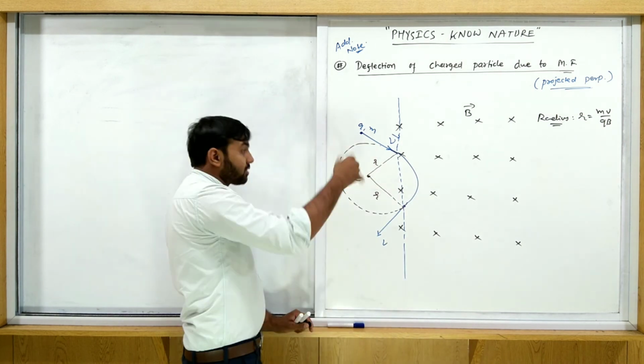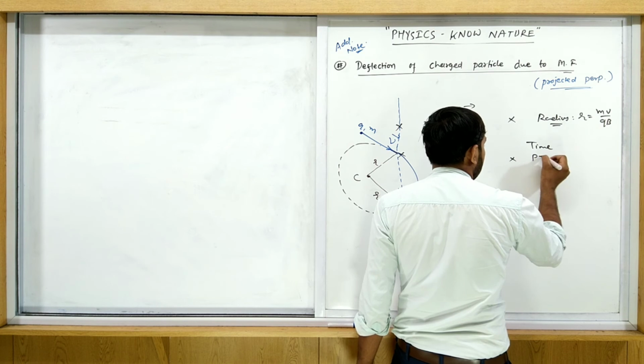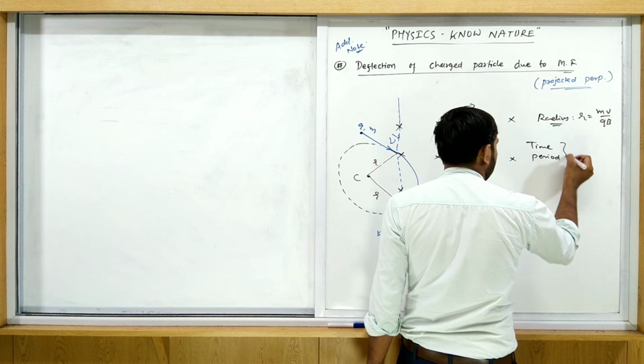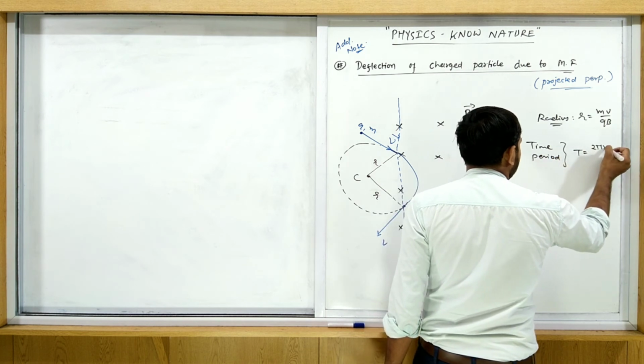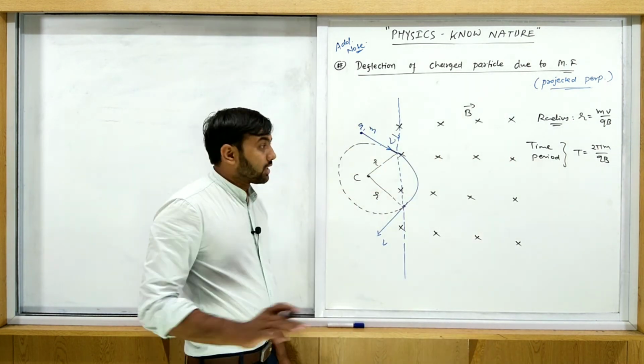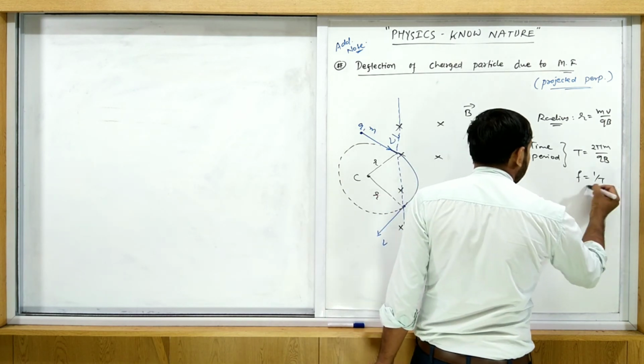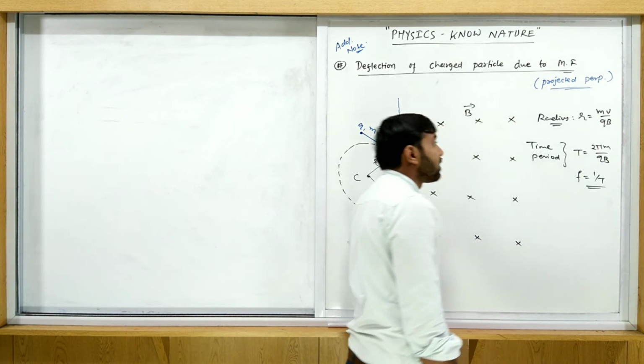If the time period is given to you, then the time period is given by T is equal to 2 pi m upon qB, as well as the frequency is given as 1 upon T. Frequency is 1 upon T. Everything is given to you.